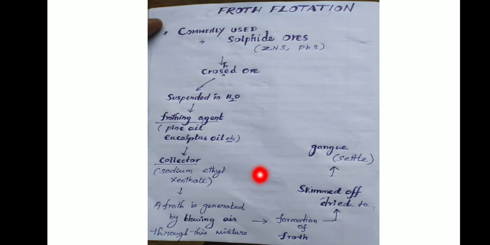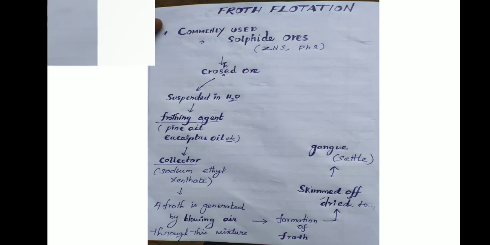A froth is generated by blowing air through the mixture. The collector molecules attach to the ore particles to make them water repellent. As a result, ore particles wetted by the oil rise to the surface along with the froth. The froth is skimmed off and dried to recover the concentrated ore. The gangue particles that are preferentially wetted by water settle at the bottom.